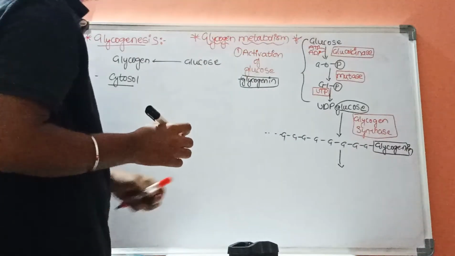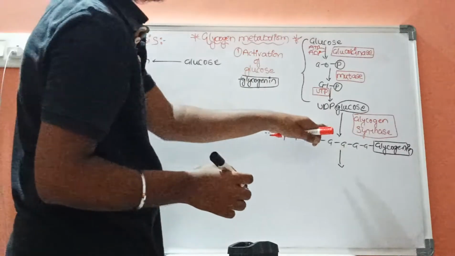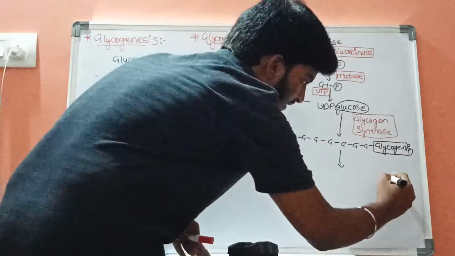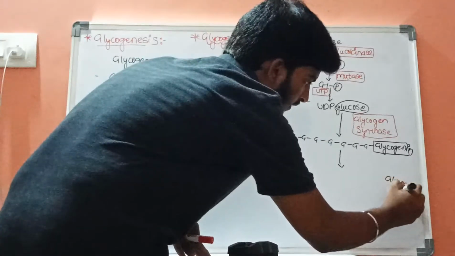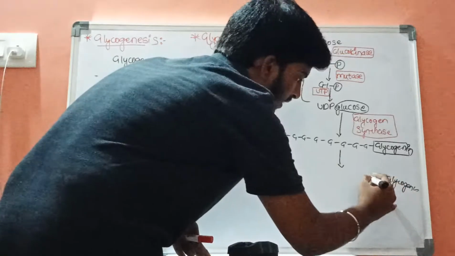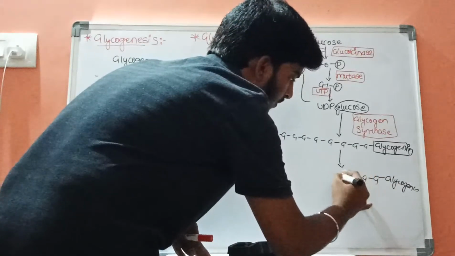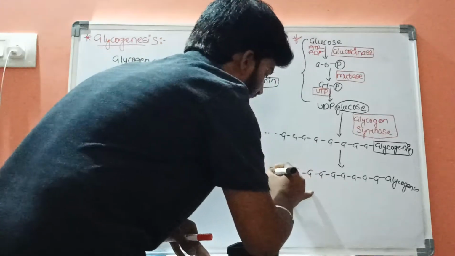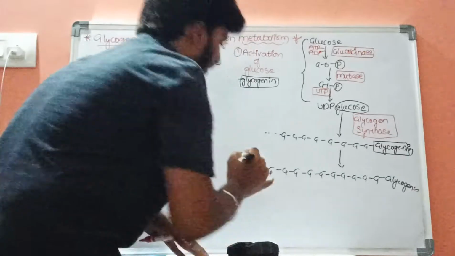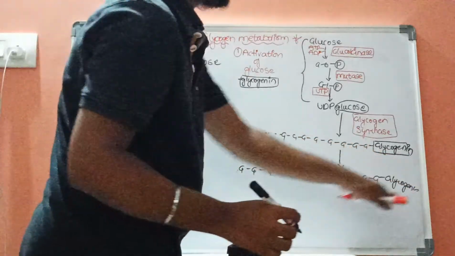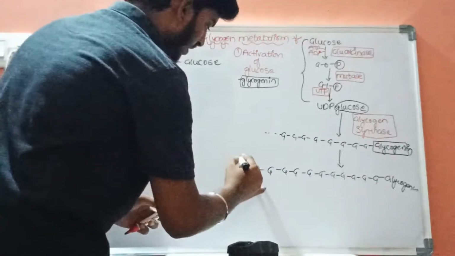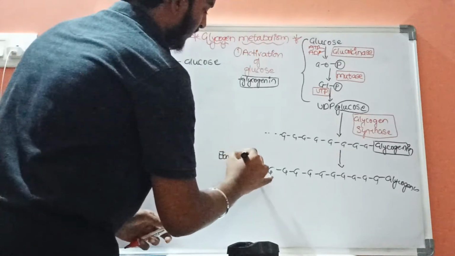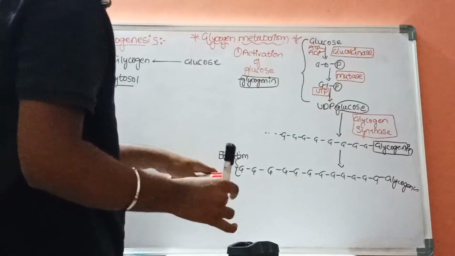As a result, the glycogen length will get increased in a linear manner. This stage is called the elongation stage.